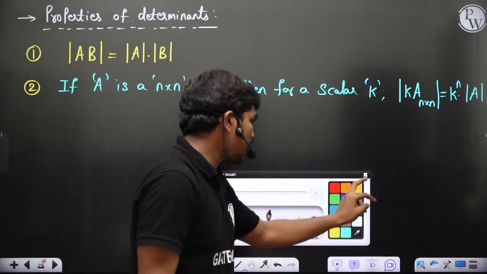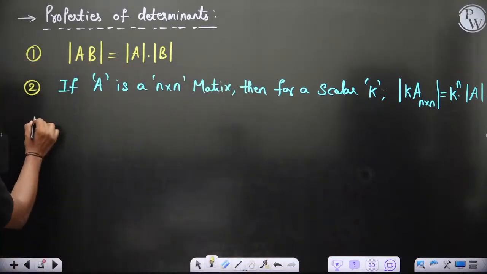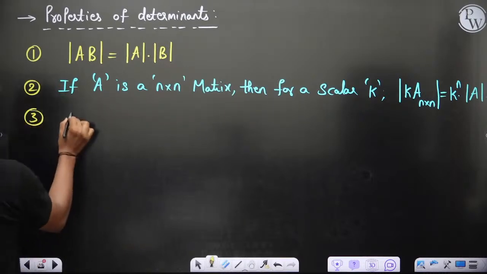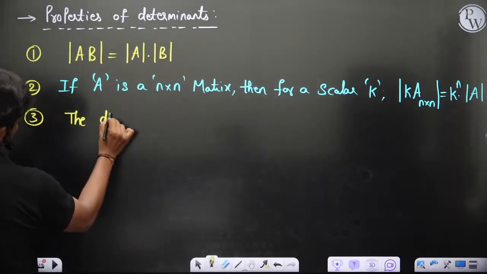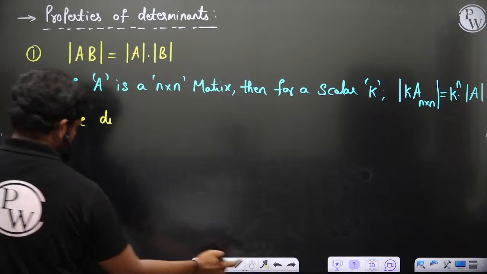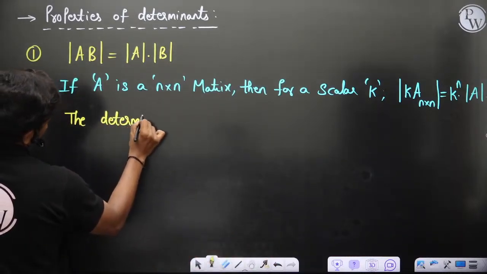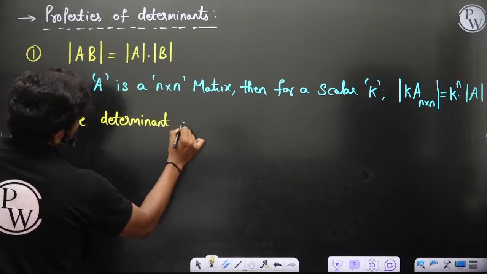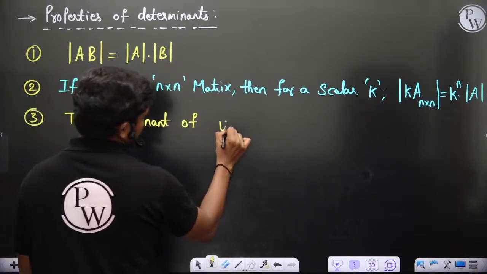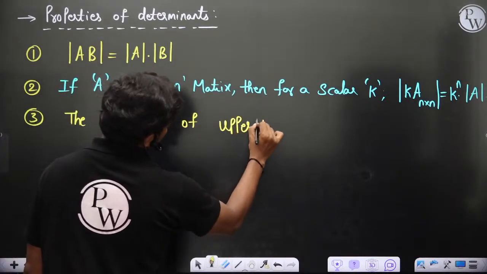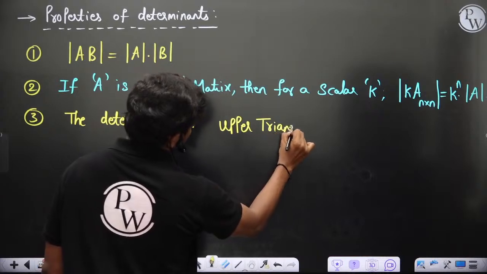Now let's write some important properties. The determinant of an upper triangular, lower triangular or diagonal matrix is the product of the principal diagonal elements. This property is very important, it saves a lot of time.